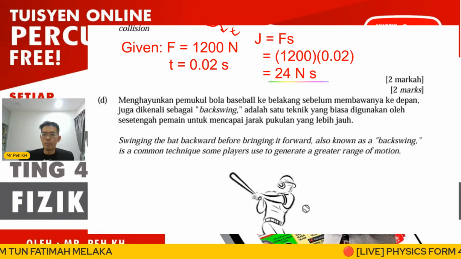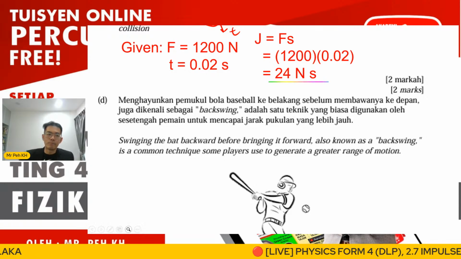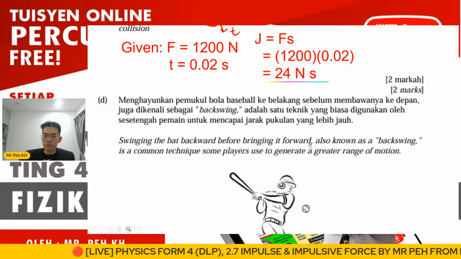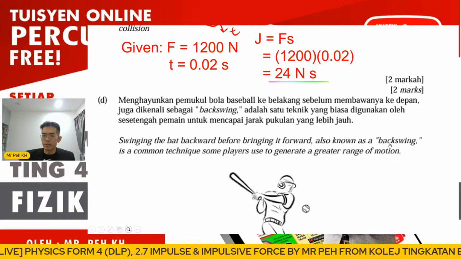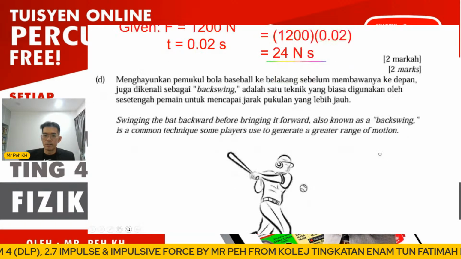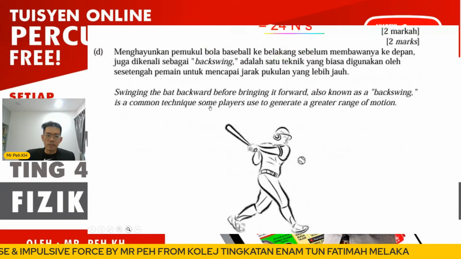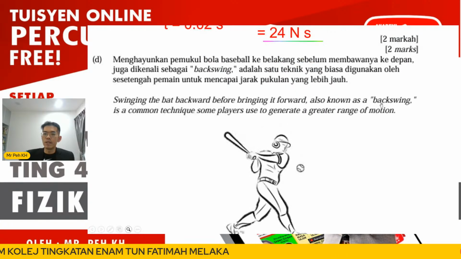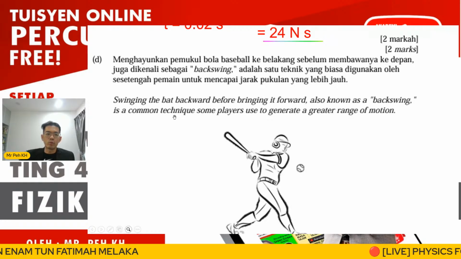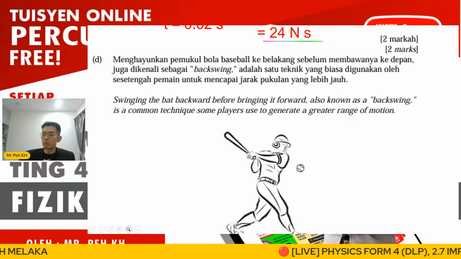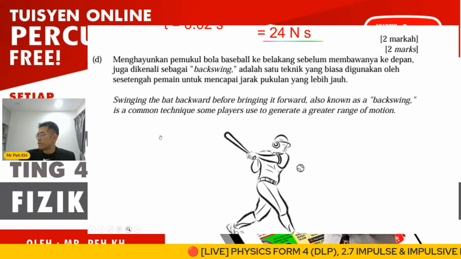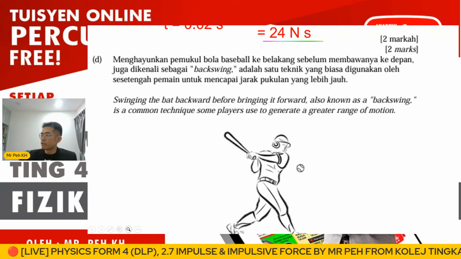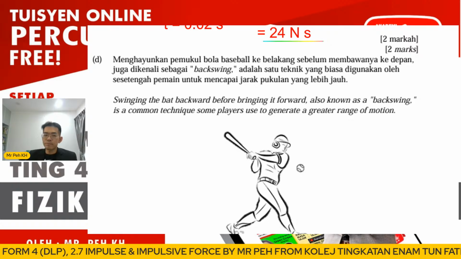Okay, so here the 4 marks question, you have to give a minimum of 4 points now. So swinging the bat backward before bringing it forward, also known as the backswing. You can see, is a common technique some players use to generate a greater range of motion. Okay, you can see when the backswing here refers to a common technique, actually we're referring to the follow through action. So when discussing follow through action, what should you discuss, impulse or impulsive force? What do you want?